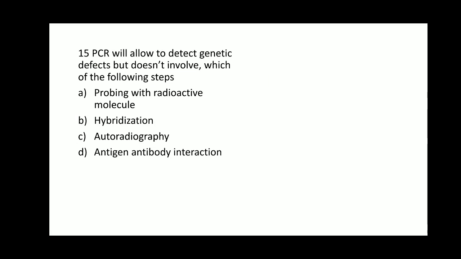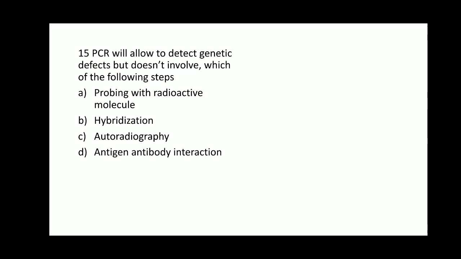Moving on to the last question, question number 15. PCR will allow to detect genetic defects but doesn't involve which of the following steps? Probing with radioactive molecule, hybridization, autoradiography, antigen antibody interaction. PCR will allow to detect genetic defects, but which step will it not involve?